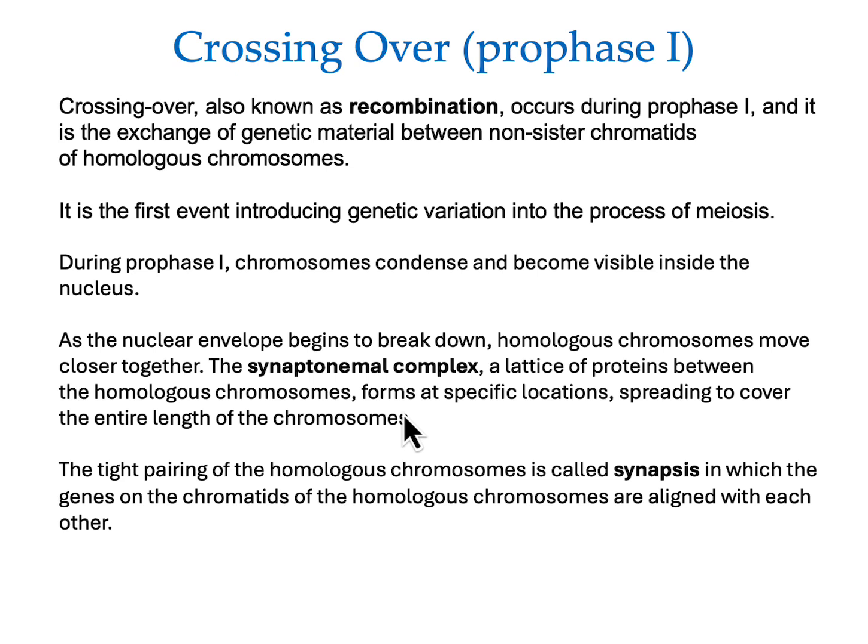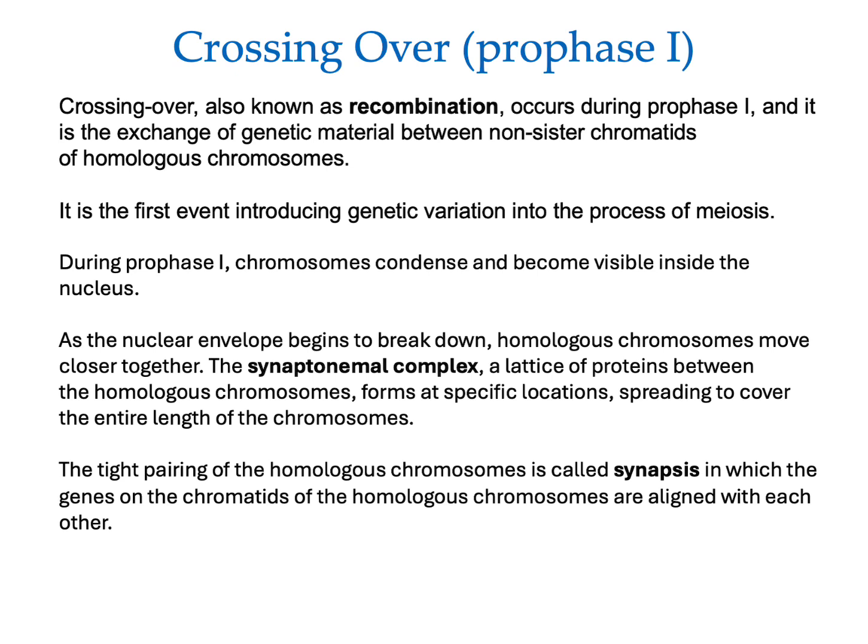meiosis. During prophase 1, chromosomes condense and become visible, as we know. As the nuclear envelope begins to break down, homologous chromosomes move closer together. And this is now going to be interacted with something called the synaptonemal complex. Now, I'm not going to expect you to remember that word, but I want you to know, again, look at all the proteins that we've been talking about here.